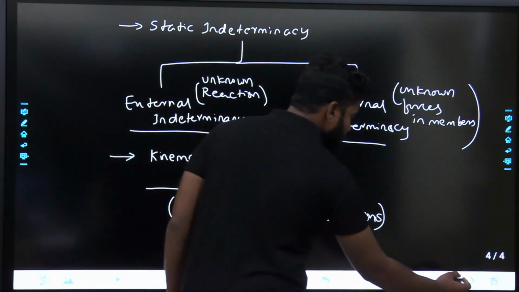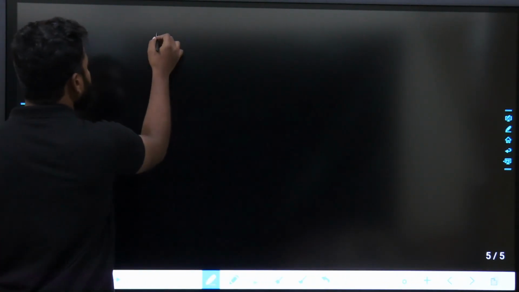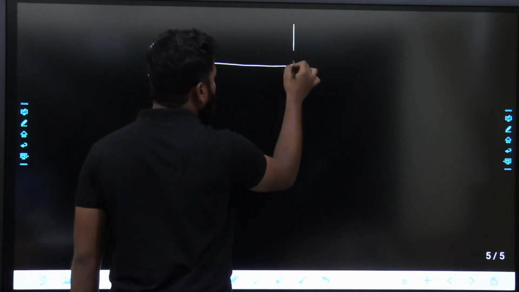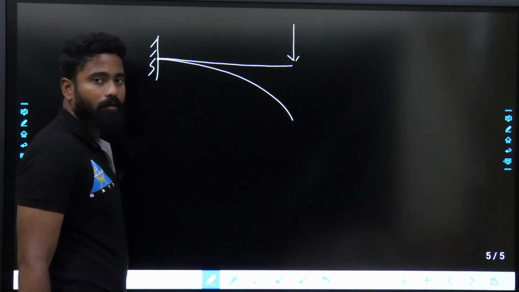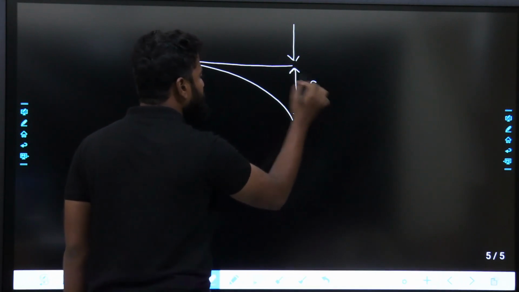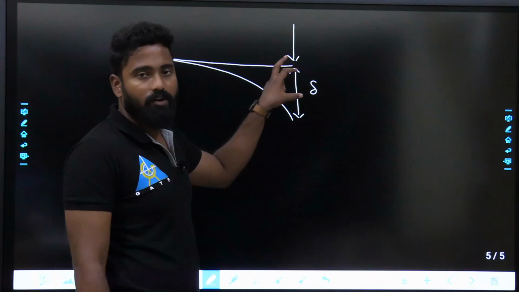Fine. So suppose you want to see what exactly this is. If I take a cantilever beam and apply a load, the beam bends something like this, right? So what exactly is this delta, this deflection?